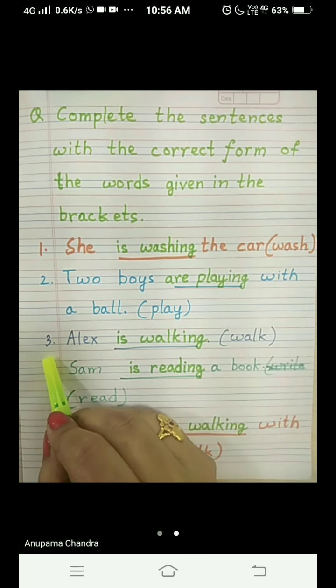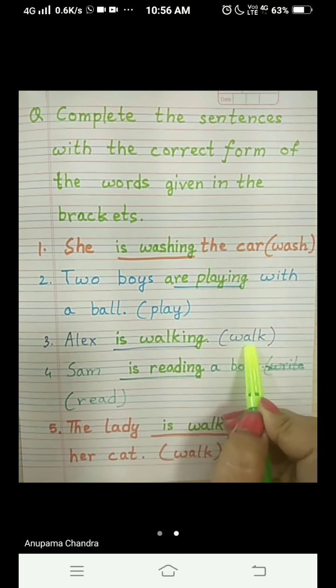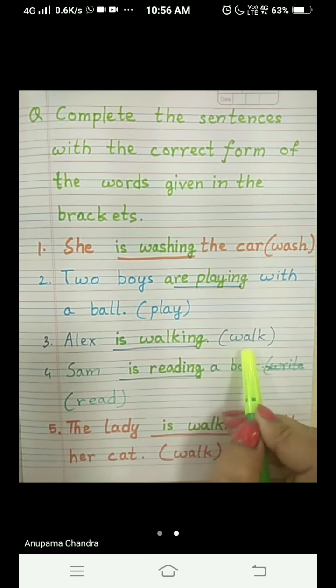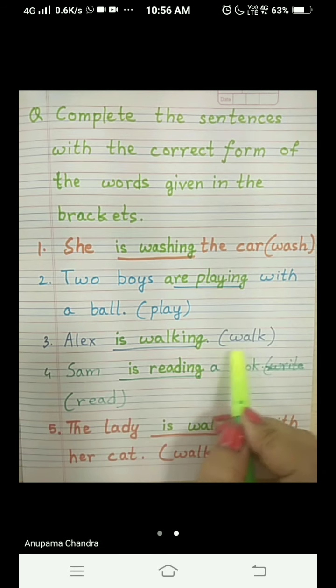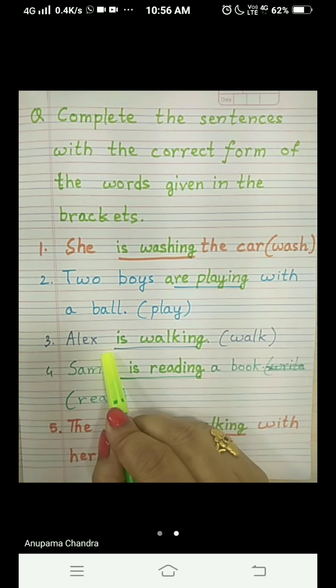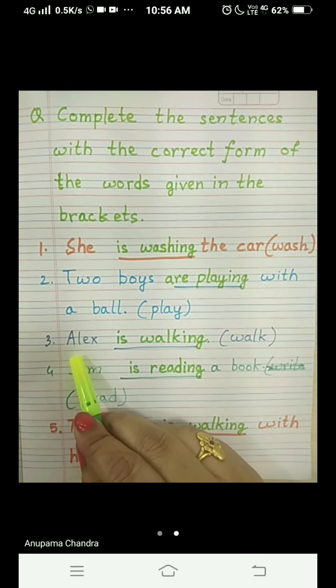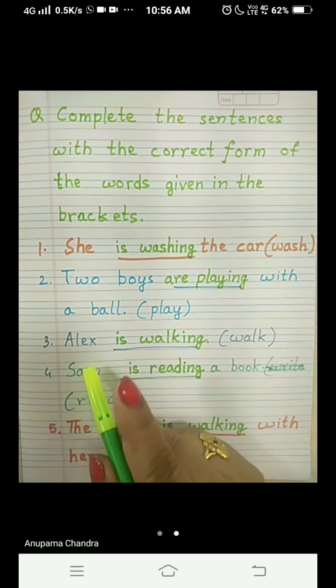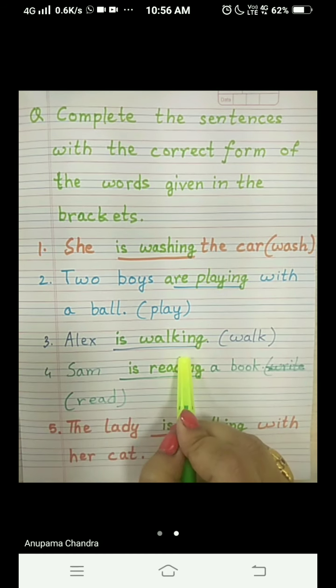Have a look at the third sentence. Alex dash walk. To make this present progressive tense, we will add ing to the word walk, and before it we write is because it is written Alex here. That is one person. Alex is the name of a boy. So Alex is walking.